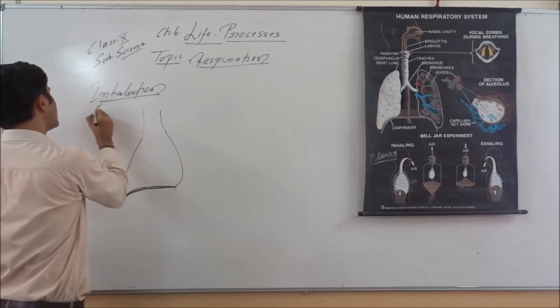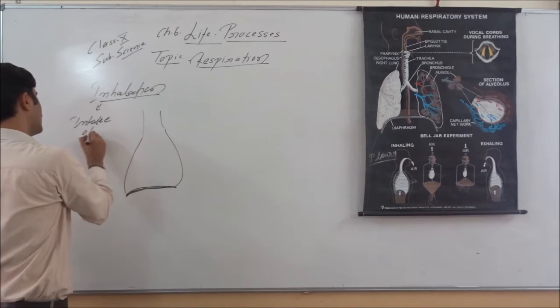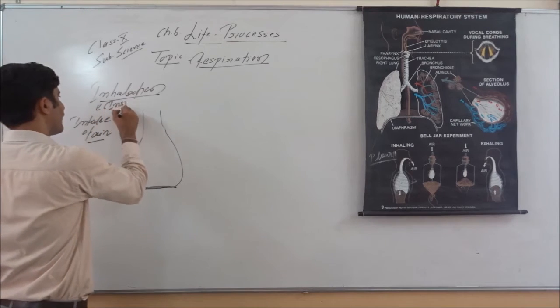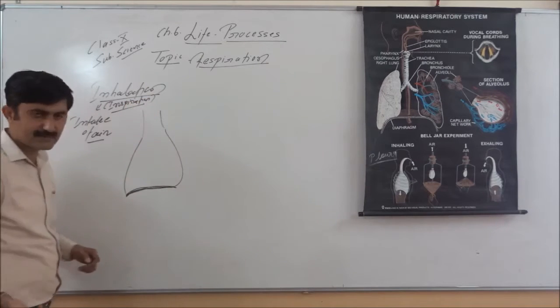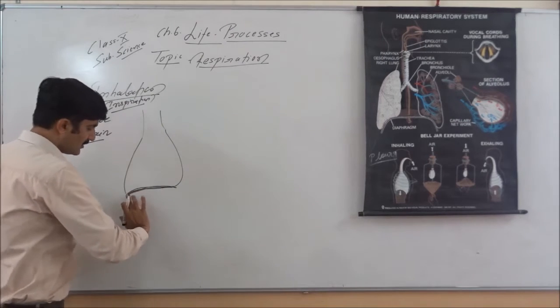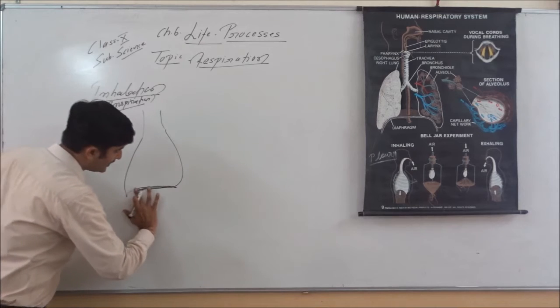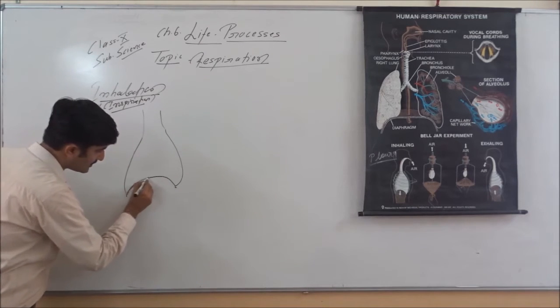Inhalation means intake of air, also known as inspiration. How does inspiration take place? This is the normal shape of the diaphragm. Normally the diaphragm is dome shaped, like this.